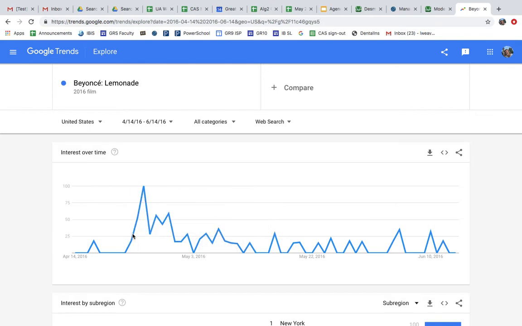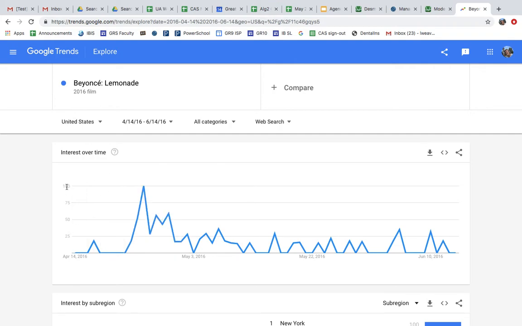Now, one thing to wonder about is what does our x-axis and y-axis represent? So you'll notice that our x-axis is pretty easy. It's specific dates that Google collects. And then on the left-hand side, this is interest on a Google interest rating. And it's not a percentage. It's like their own measurement system and their own algorithm that tries to measure the relative popularity in any particular week compared to when the search term was most popular.